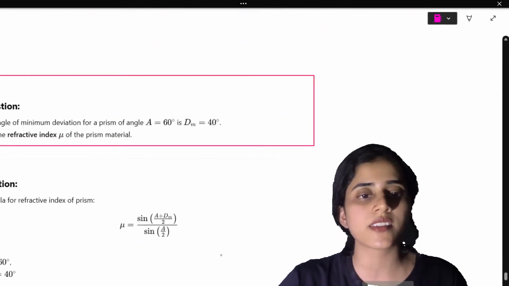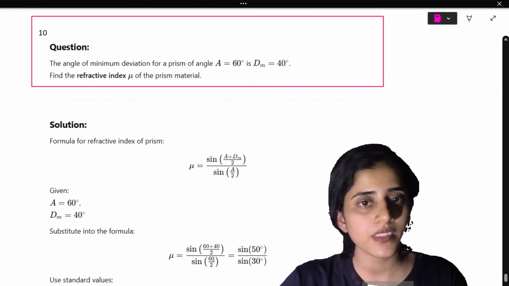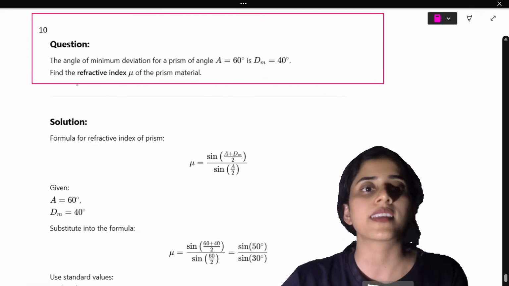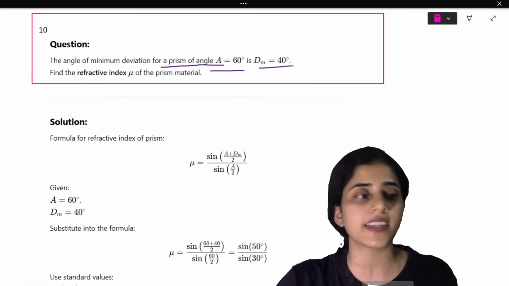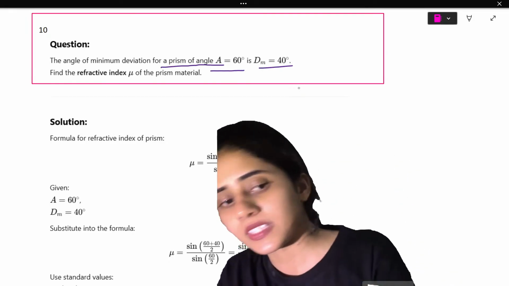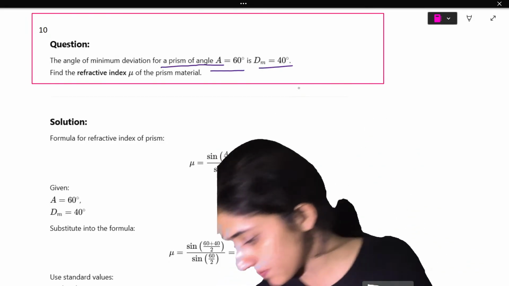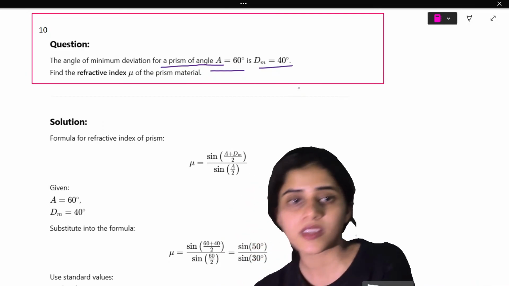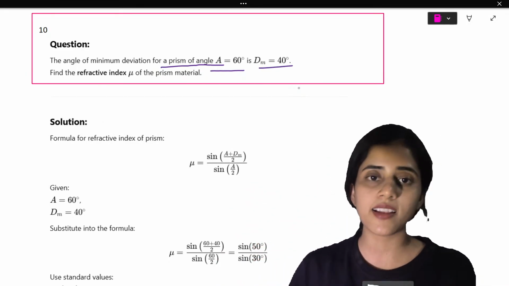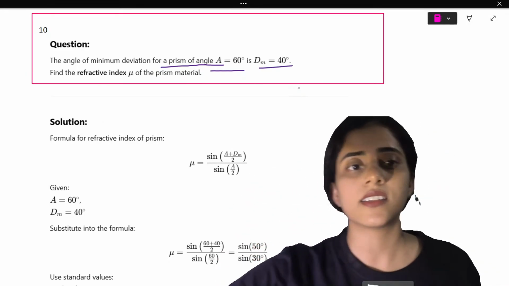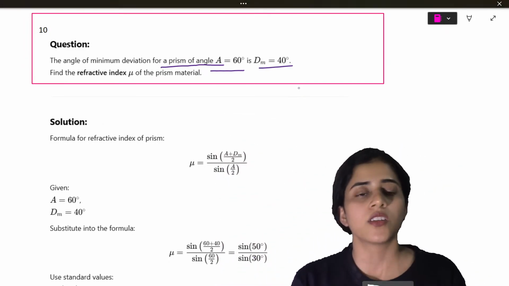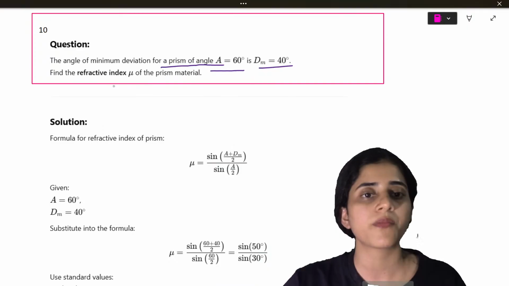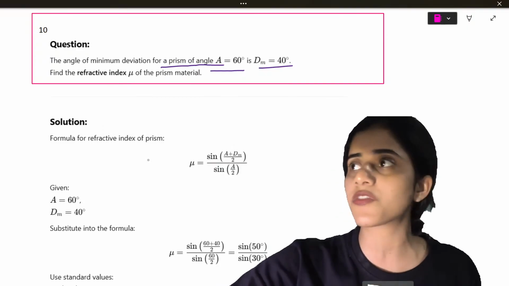Okay, students, this is a focal length question. Next question. The angle of minimum deviation for a prism of angle 60 degree is 40 degree. How much is the refractive index?